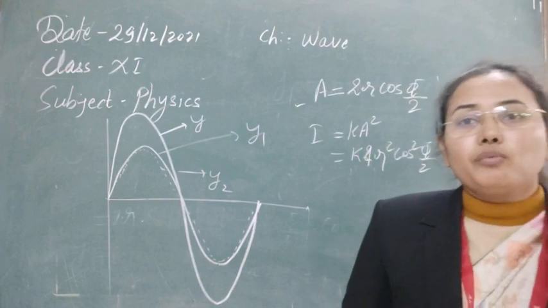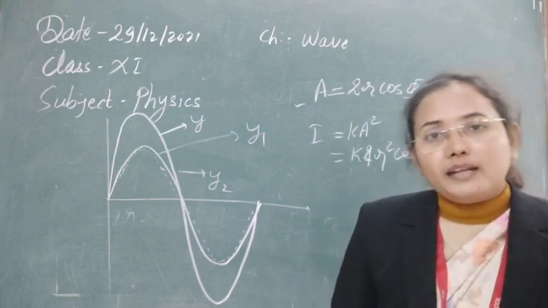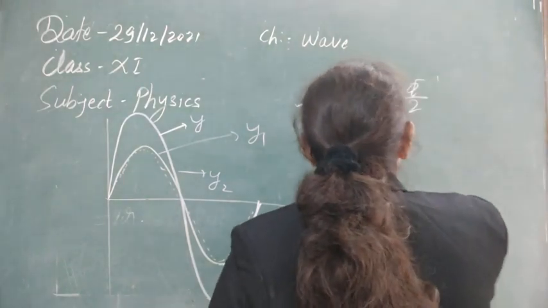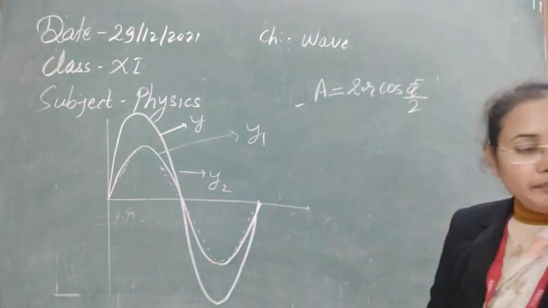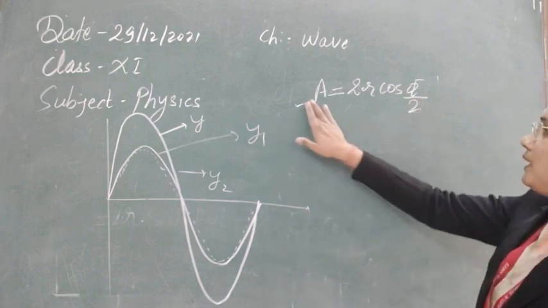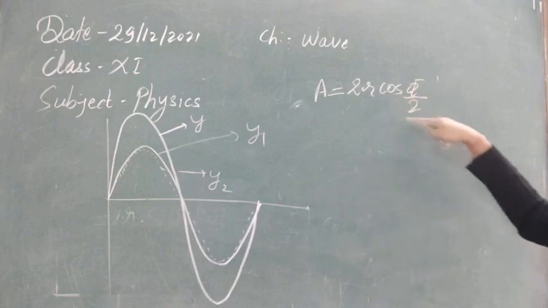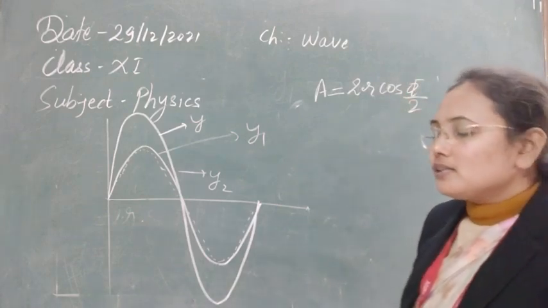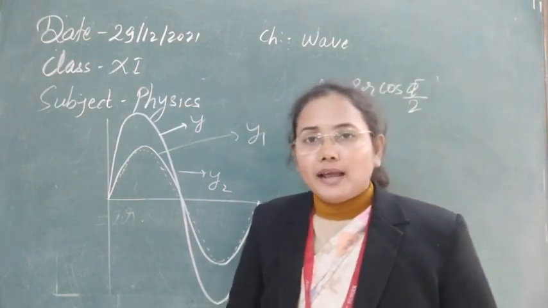If the phase between two waves will be 0, then that time that will have the maximum value of the amplitude, that is equal to 2r. Now we can see the minimum value of amplitude also can be there, and minimum value of amplitude will be whenever this cos phi by 2 will be 0. So you know cos theta is 0 at 90 degree.